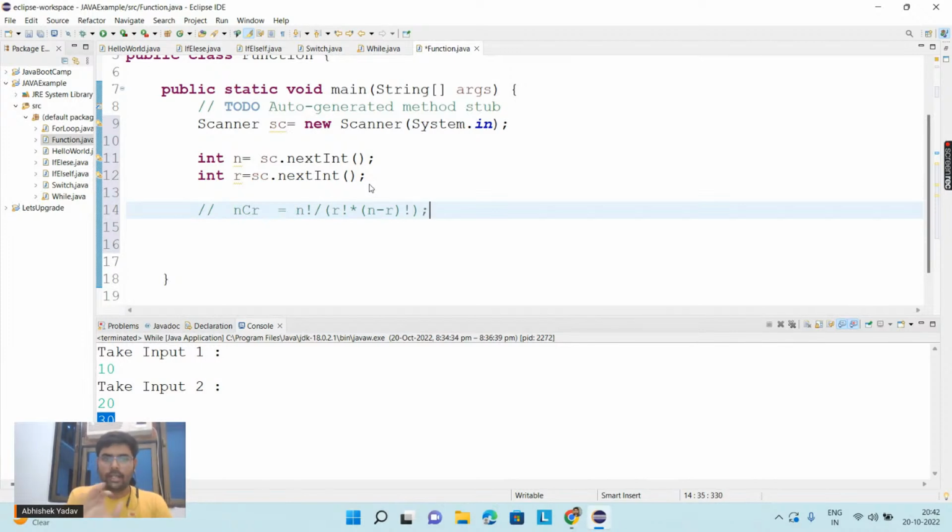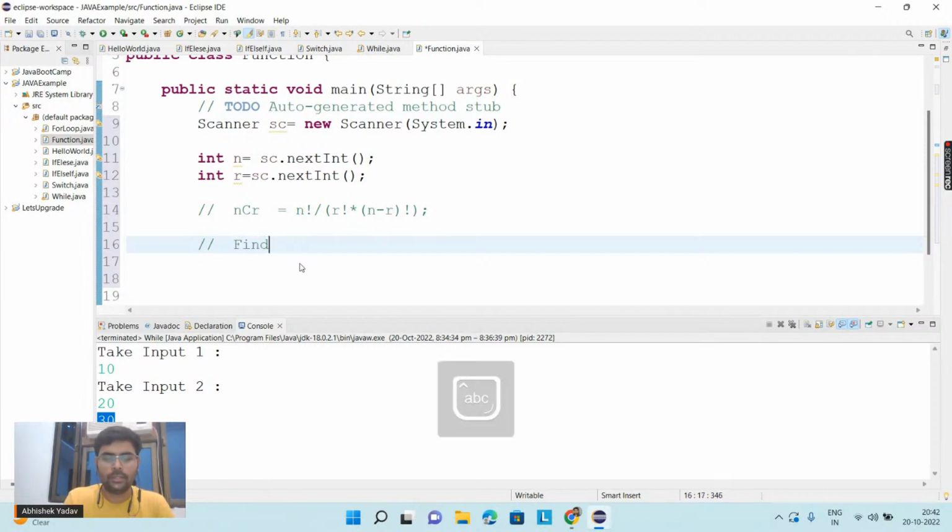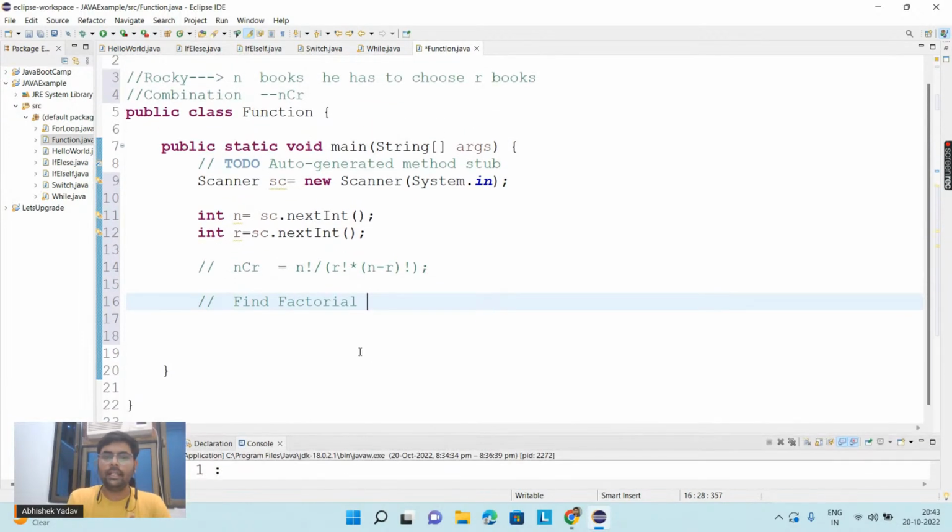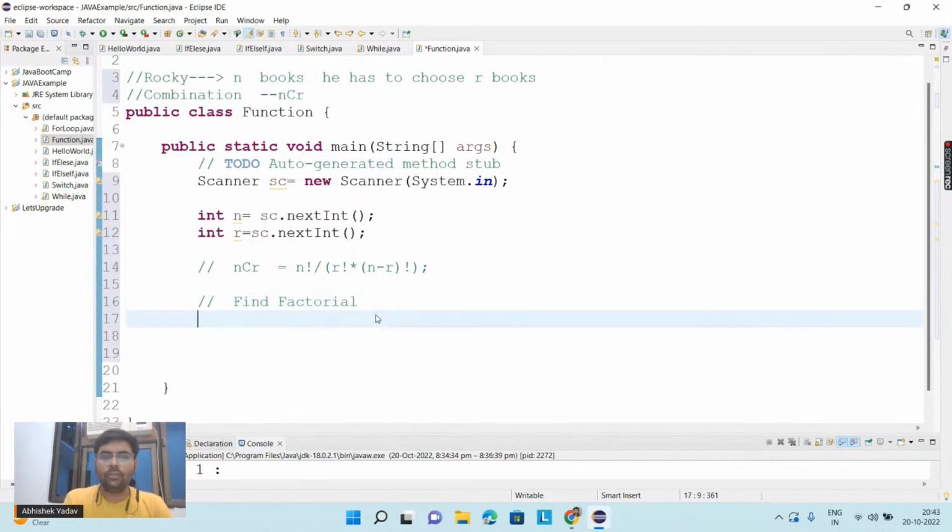So now I know the definition, I know the formula, and how to calculate factorial. So let's try to break the problem statement. In order to calculate the result of this nCr, first I have to find factorial. Here I am not using a function. I am trying to do this problem without using a function, and after that we will go to the function part. So here I know how to find the factorial of a number.